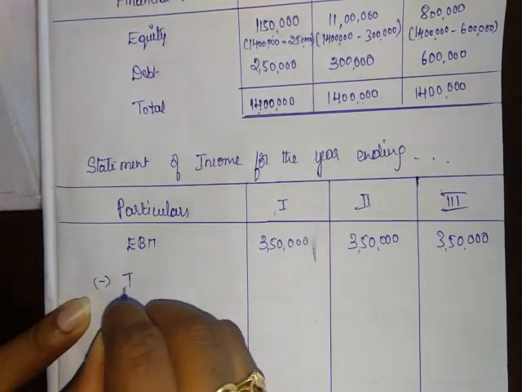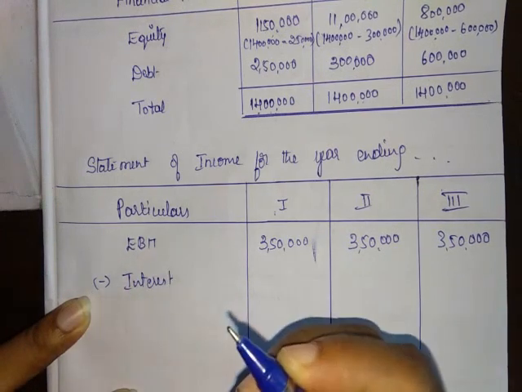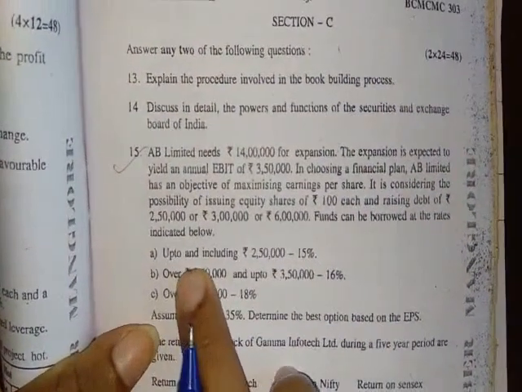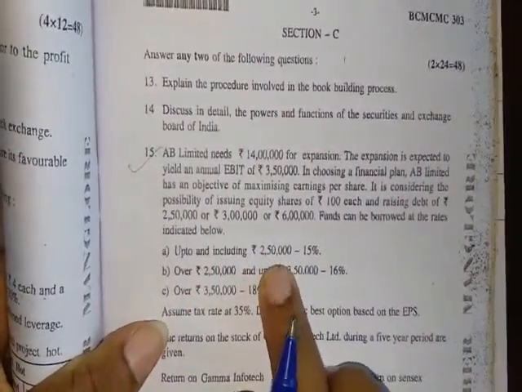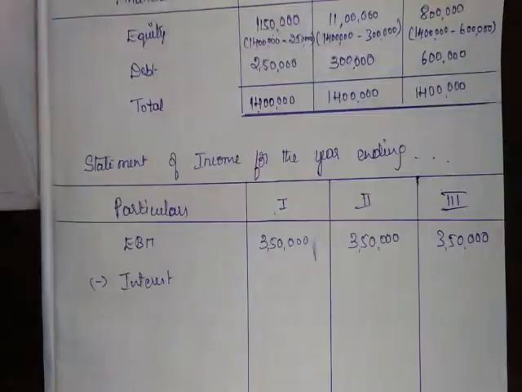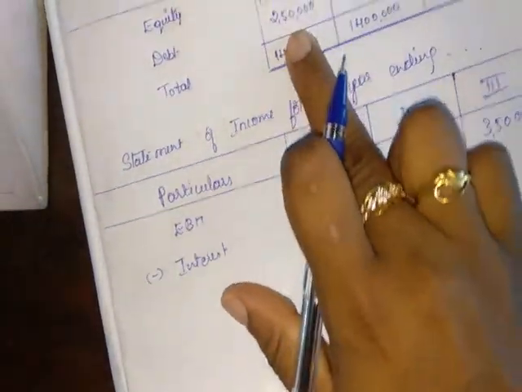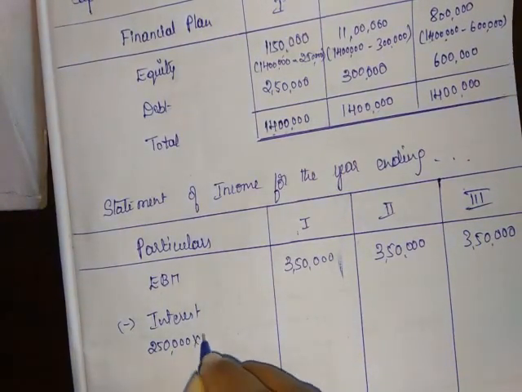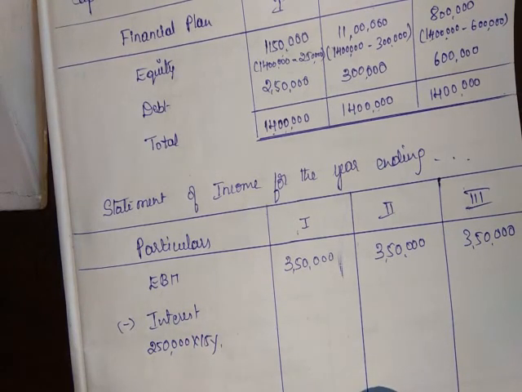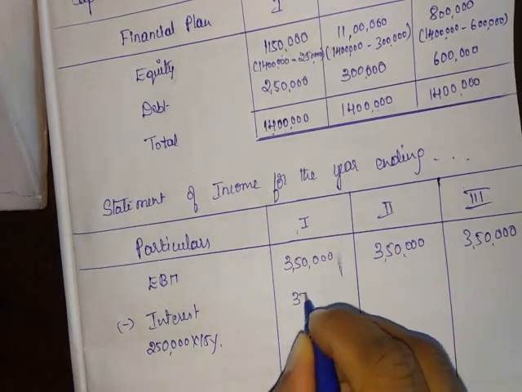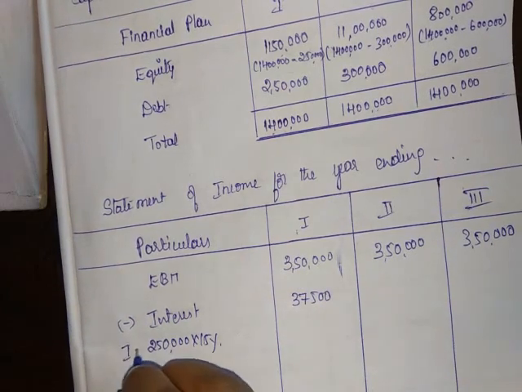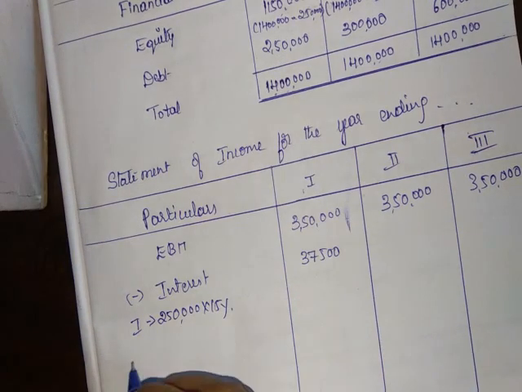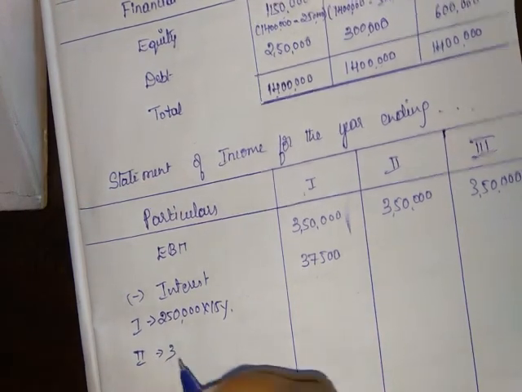Less interest. Here the rate of interest varies, depending on the debt amount. If debt is up to and including 2 lakh 50,000, the rate is 15%. In the first plan, debt is 2 lakh 50,000, so 15% means 37,500. For the first plan, interest is 37,500.